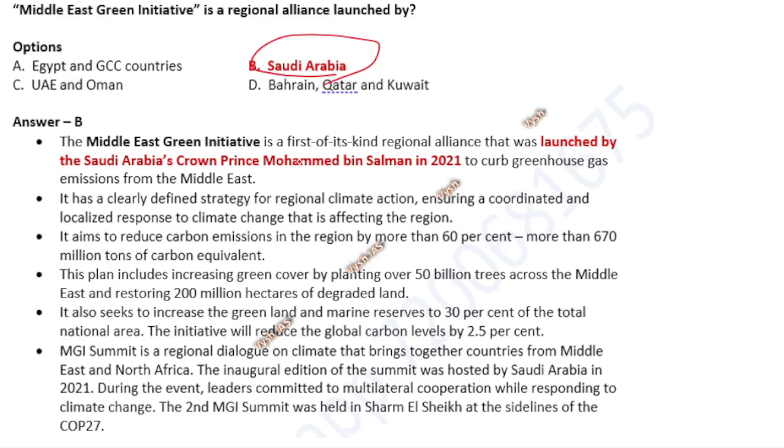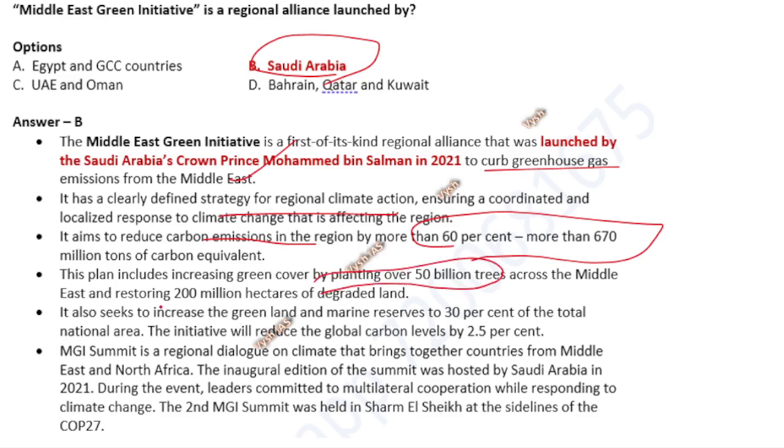Here the answer obviously is Saudi Arabia, the biggest player in that area, and it's a first of its kind, where the prince has announced a scheme to curb greenhouse gas emissions from the Middle East. It is a clearly defined strategy for regional climate action, ensuring a coordinated response. The aim is to reduce carbon emissions in the region by more than 60% from the current level, plant 50 billion trees, and restore 200 million hectares of degraded land. These numbers are not important because it's not India's thing, but you should know they are doing a mega kind of scheme. Middle East Green Initiative summits are also happening, where the sheikhs and princes come and discuss things.